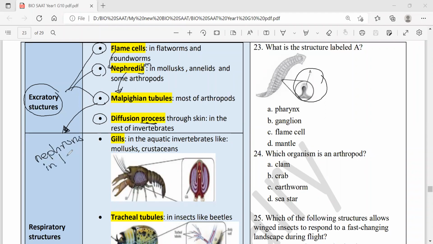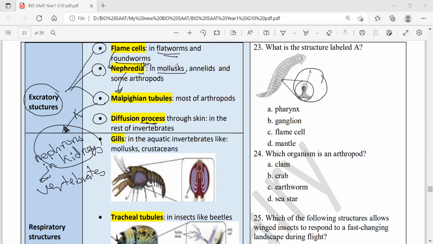Nephrons in kidneys are only found in vertebrates. Later, we'll be talking about this in vertebrates. But in the invertebrates, it's three structures. Flame cells are in some of the invertebrates like flatworms and roundworms, and only flatworms and roundworms, while nephridia are in mollusks.